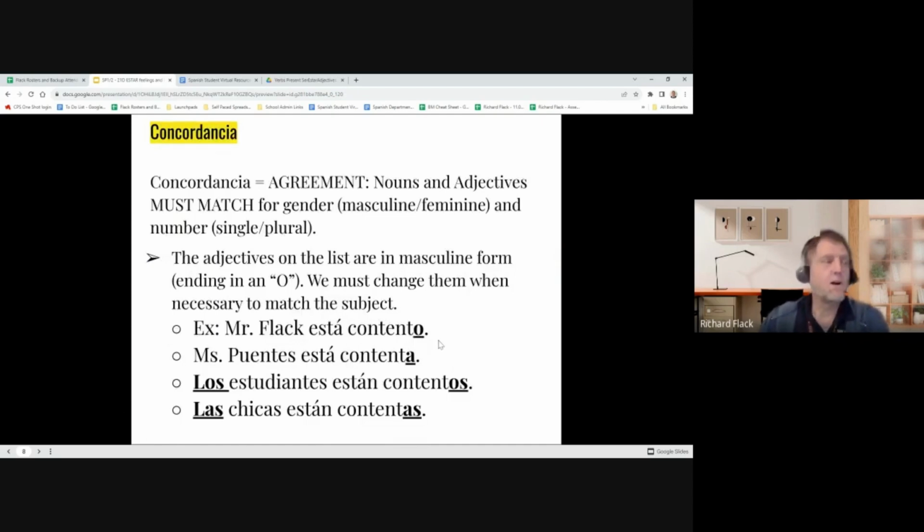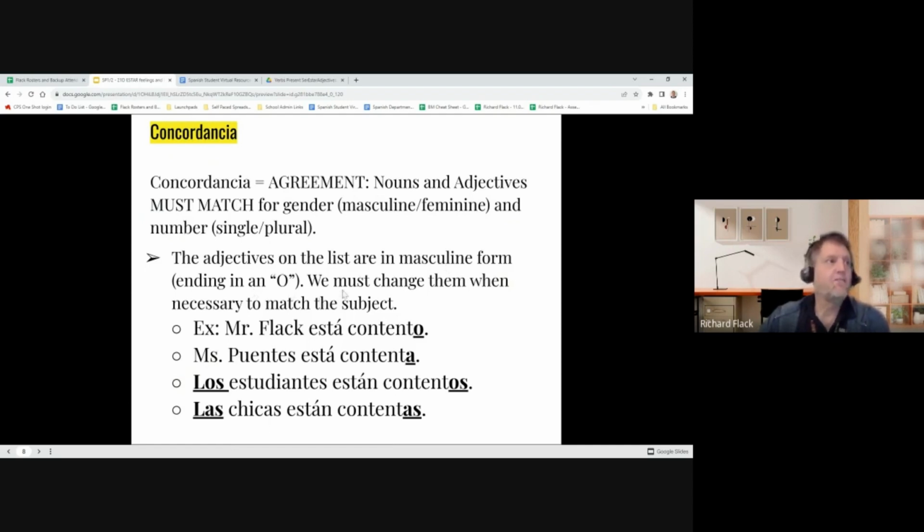Okay, let's talk about concordancia again. We've heard this word many times already. We're going to keep hearing this word. It's really important. Concordancia means agreement. We need to have our nouns and our adjectives matching for gender, masculine or feminine form, and number, singular or plural. So the adjectives on the list are in the masculine form ending in an O.